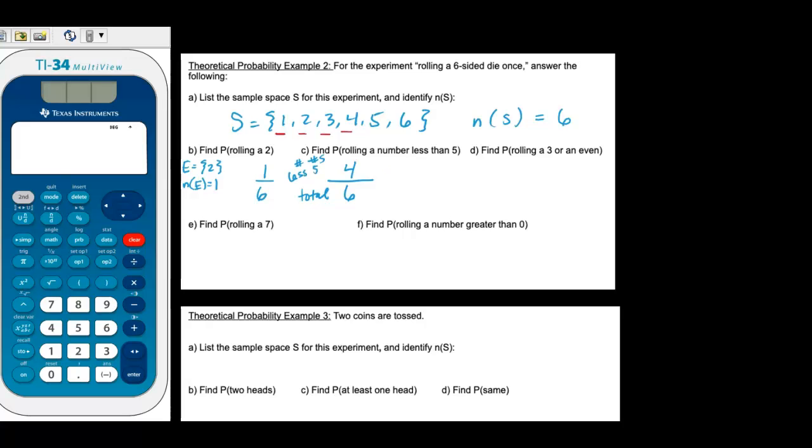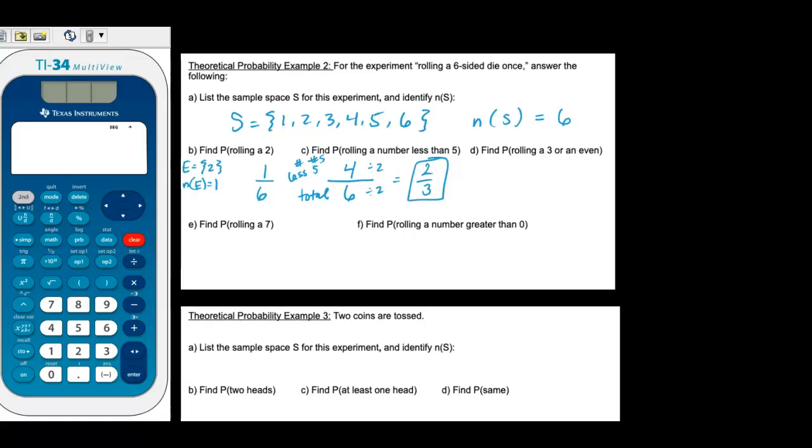Okay, and then we can reduce this by dividing both of these by 2. And if we do that, we end up getting 2/3. Okay, and so then I'm just going to go ahead and erase those red lines because we've got a new problem now. So what's the probability of rolling a 3 or an even number?